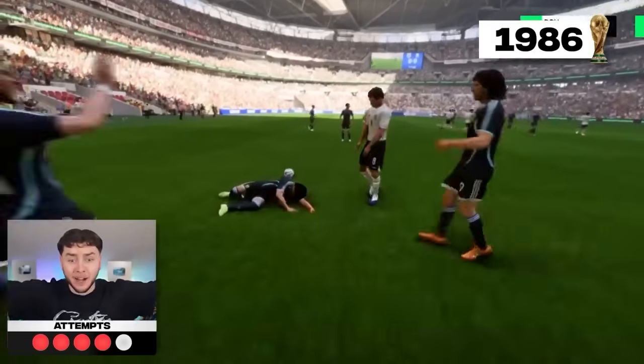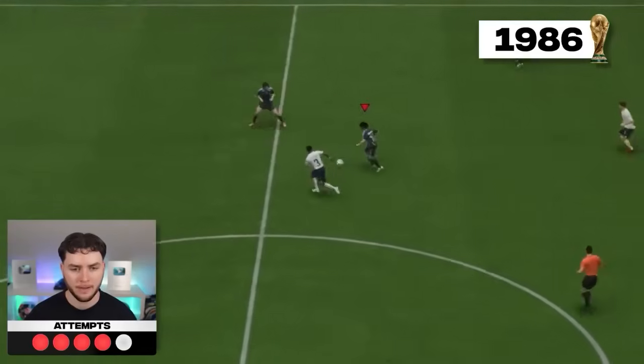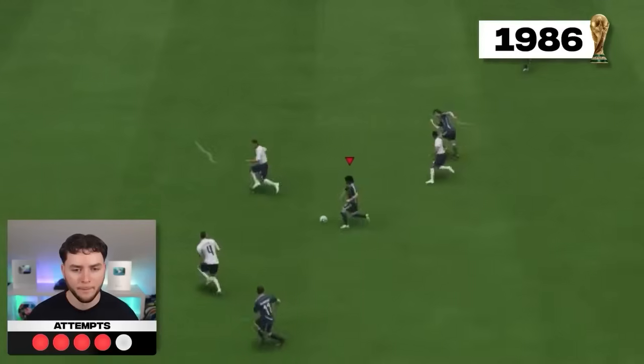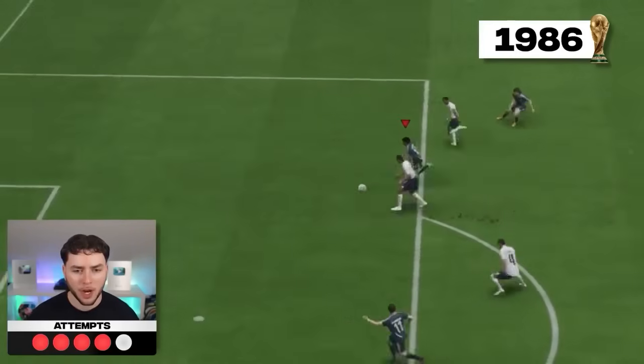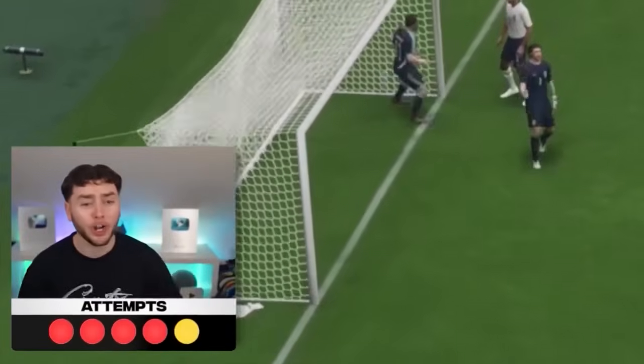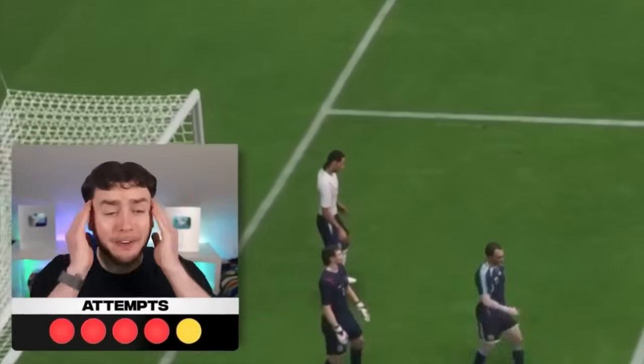How's Lampard outpacing Maradona? What the hell? What am I seeing? We were now down to our final attempt to recreate this goal. Nice. Go on, Mara. Oh, Maradona. Oh my god, I didn't mean to chip it, but I might have to take that.